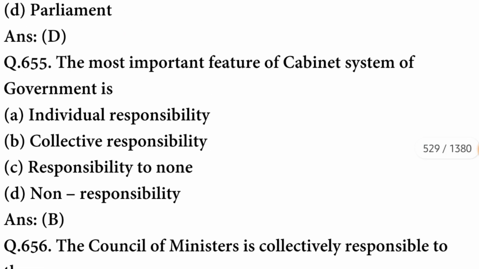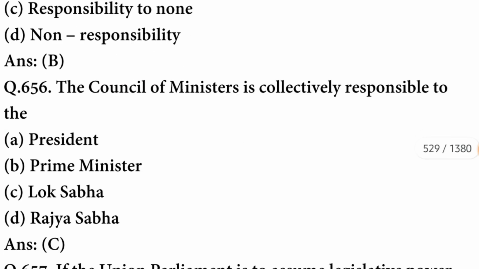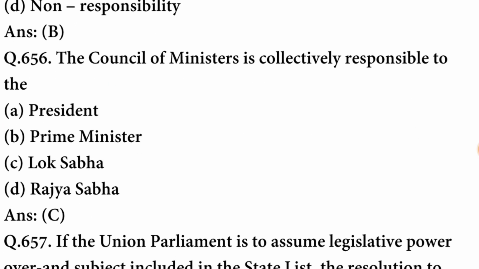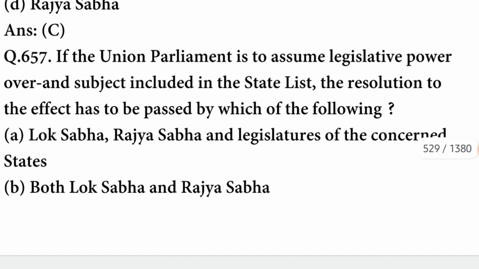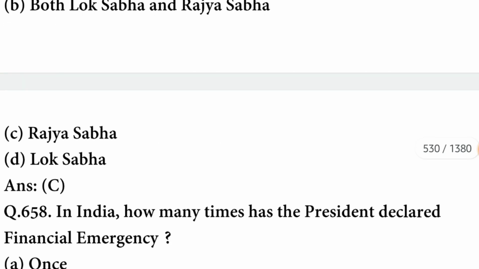The most important feature of the cabinet system of government is collective responsibility. The option is correct. The Council of Ministers is collectively responsible to the Lok Sabha. C option is correct. If the Union Parliament is to assume legislative power over any subject included in the state list, the resolution to the effect has to be passed by which of the following? It has to be passed by Rajya Sabha.